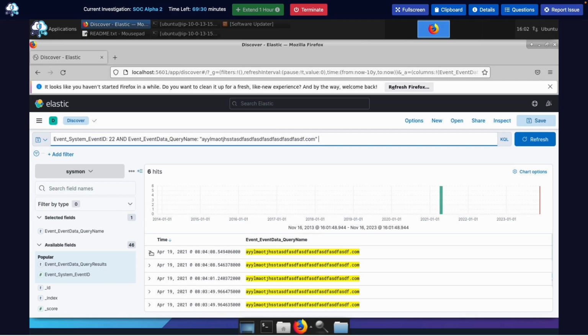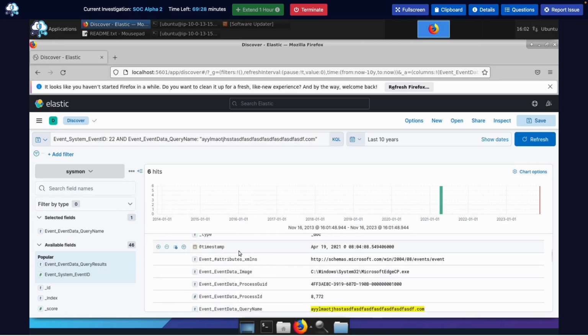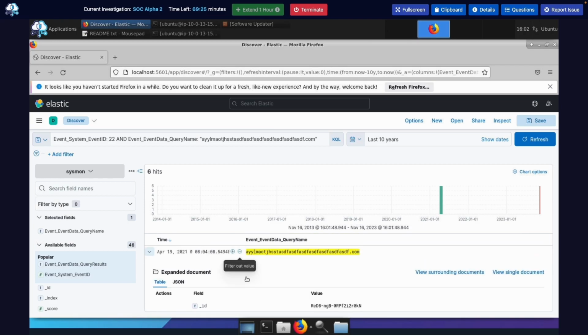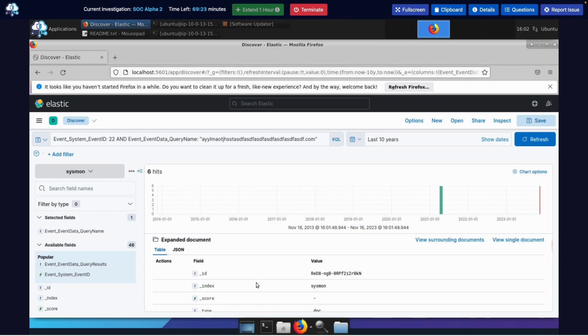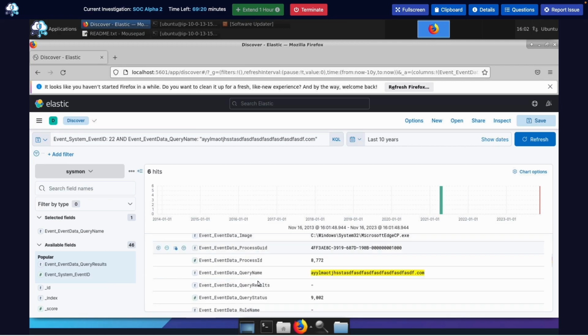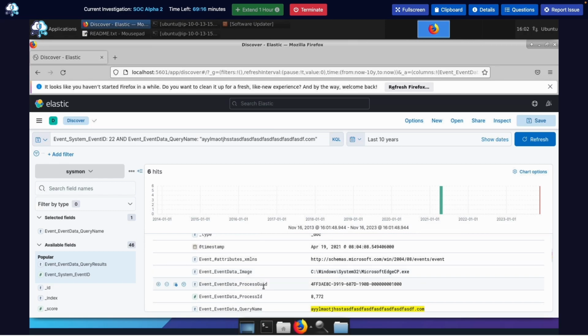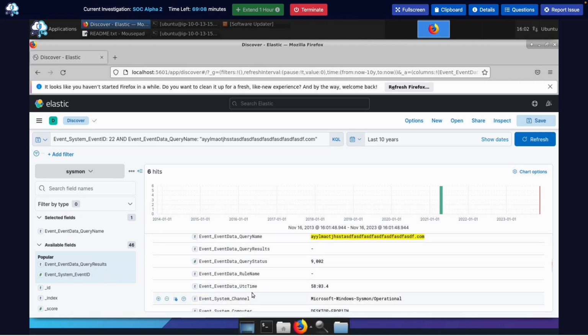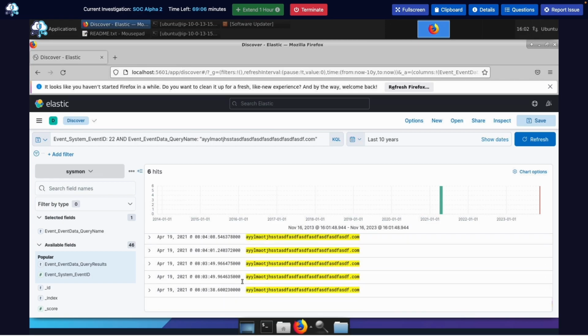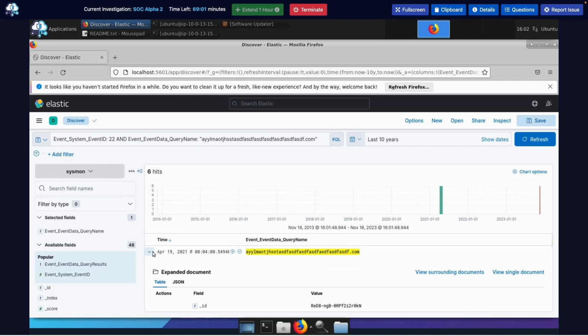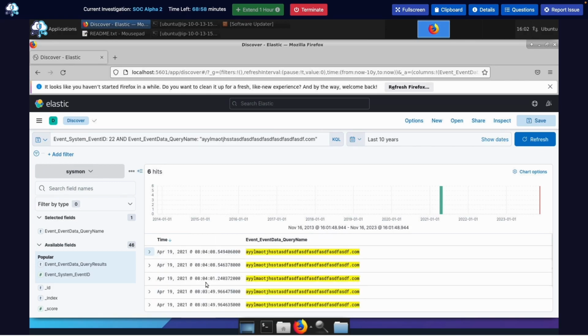So it wants us to pull out the process ID and threat ID. Let's see. Process ID, threat ID. Wait, hold on. Did I pass it? Process ID. That's the event data. Process ID. Why am I not looking at it the right way? Hold on. These are all relatively for the same time.